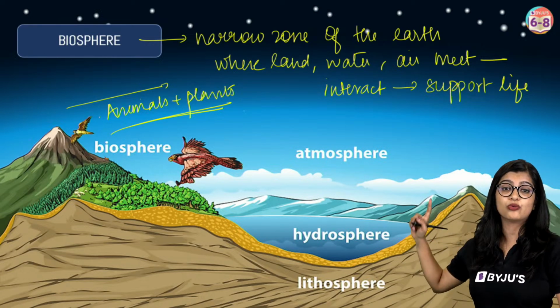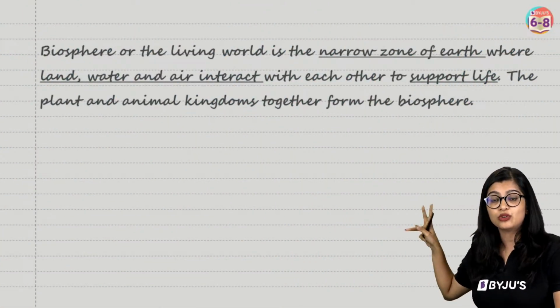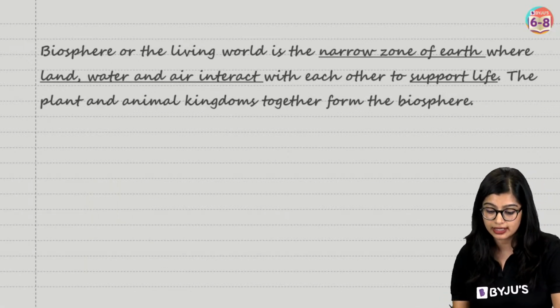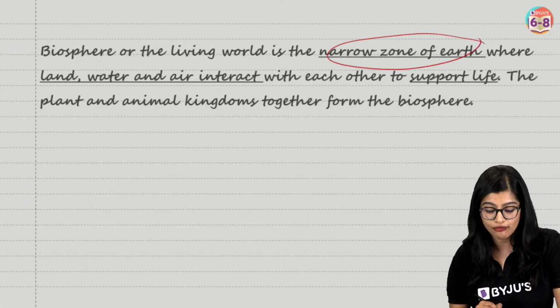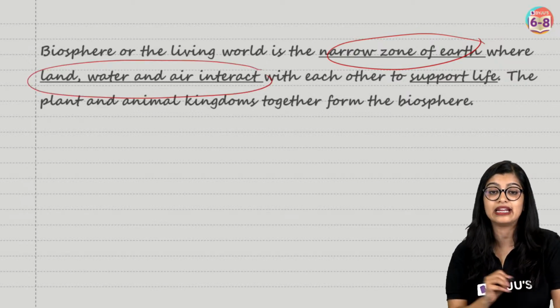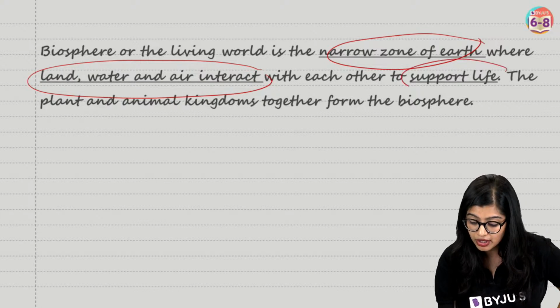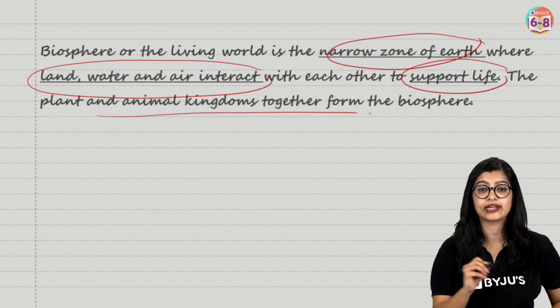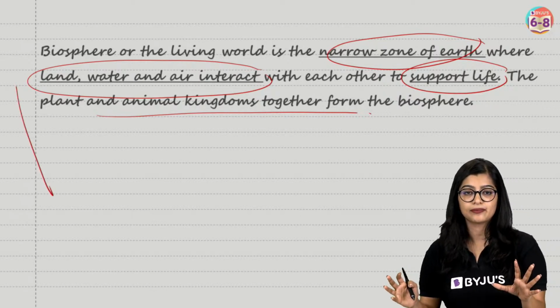Very good, all of you. So when you write the answer, underline your key pointers. Are you all able to see the key pointers? Narrow zone of earth, where your land, your water and your air interact with each other in order to support life. And please make sure that you write these points down. You will get 1 mark.